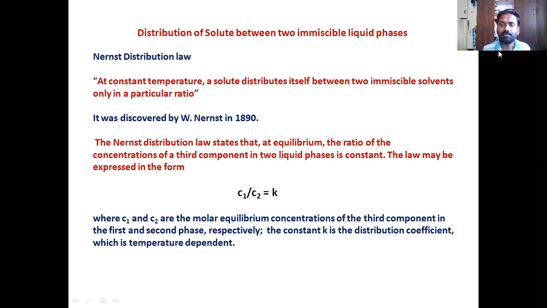So the expression of this law would be C1 by C2 is equal to K. As I told you, C1 and C2 are the concentrations of the solute in liquid 1 and liquid 2 respectively, and K is the constant which you get after dividing these two concentrations, and that K is referred to as the distribution coefficient or sometimes the partition coefficient.